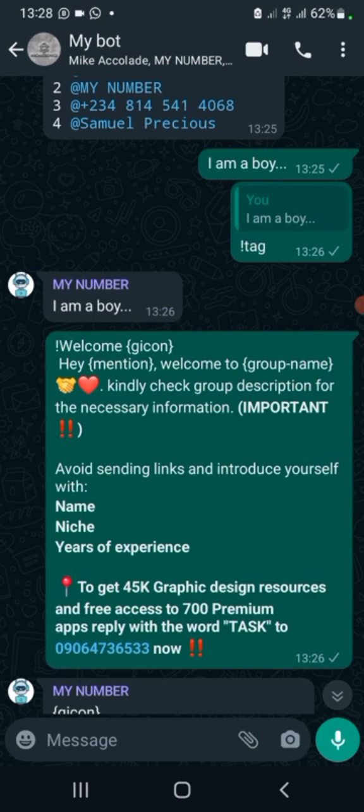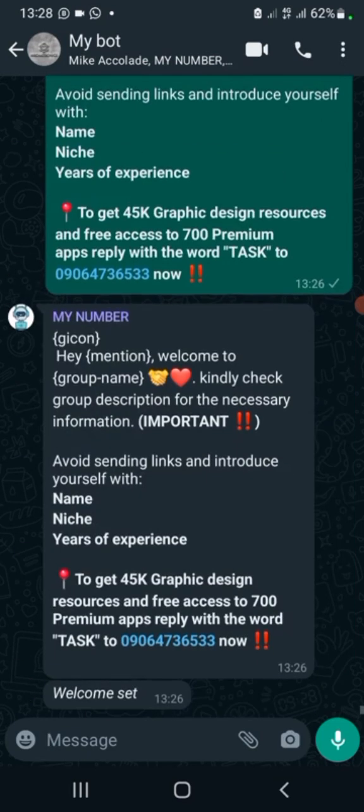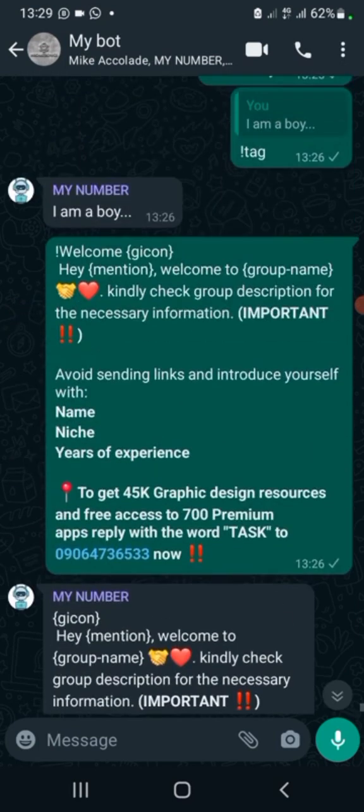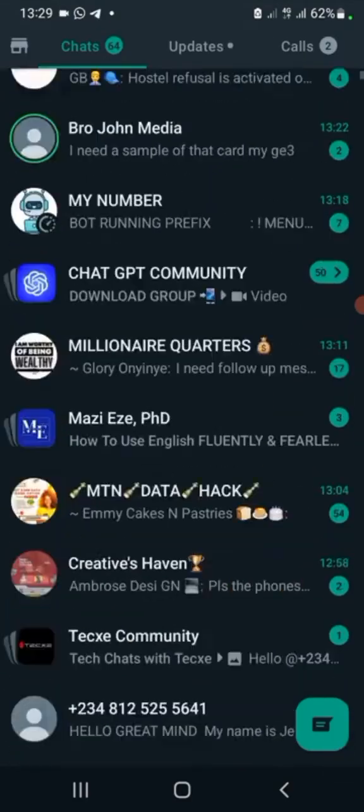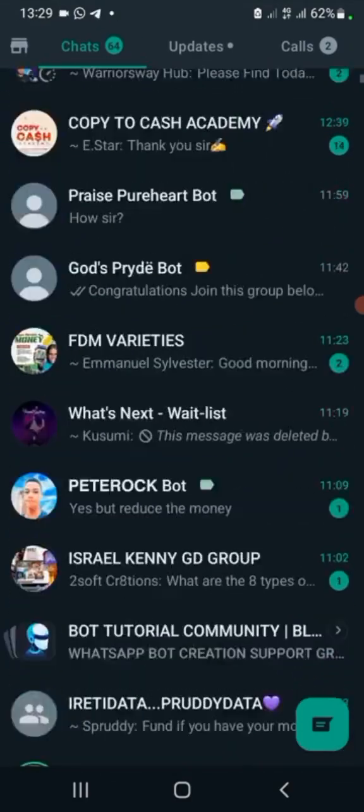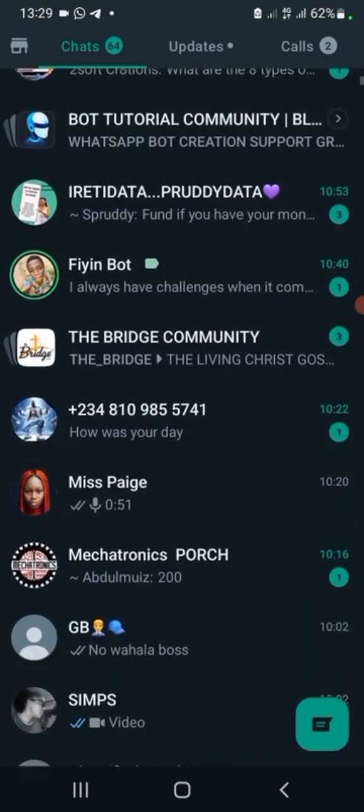Okay, just send it in your own DM or in your group where the bot is. For this welcome message, it works for the group you want the welcome message to be functional. So you send this exact thing to the group, and after that it will resend like this, and welcome set. You cannot delete it so that it won't be confusing. Let me look for the group. Sorry.